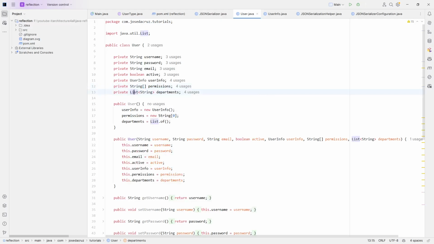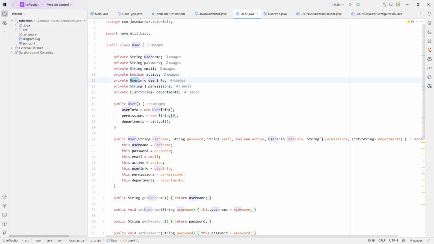The same for the list. But we want to make sure that if we have a class that is not a Java class but our class, like user info, now it's different because we want to serialize this user info and its fields. But we are not interested in the fields of an array because an array is a class.